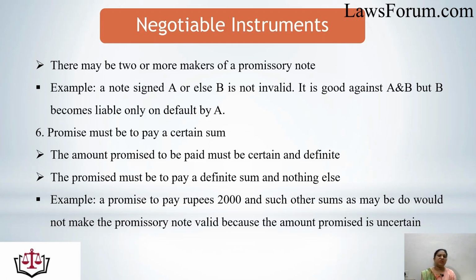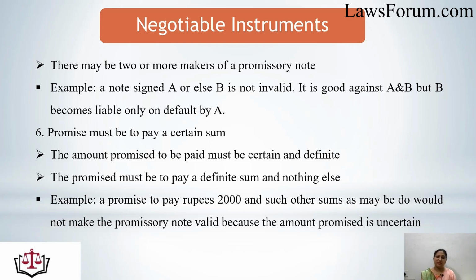The next essential is that the promise must be to pay a certain sum. Means the payment which is to be made in future must be certain and definite. The promise must be to pay a certain sum and nothing else. Let's see the example. A promise to pay rupees 2000 and such other sums as may be due would not make a promissory note valid because the amount promised is uncertain. Where the total amount is uncertain or a part of the total is uncertain, it would not make a note a valid promissory note.